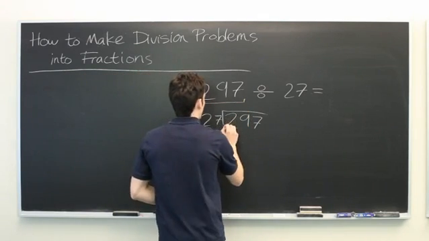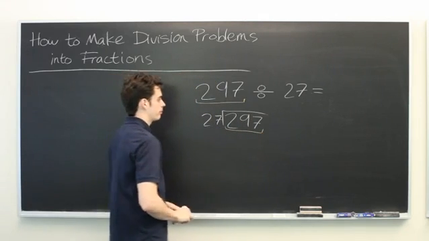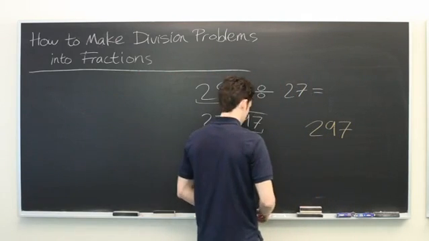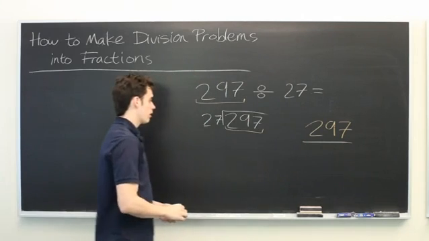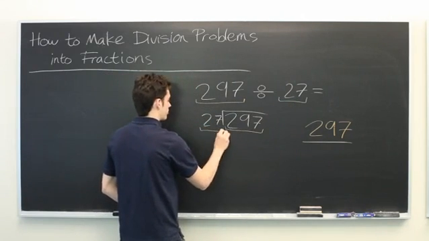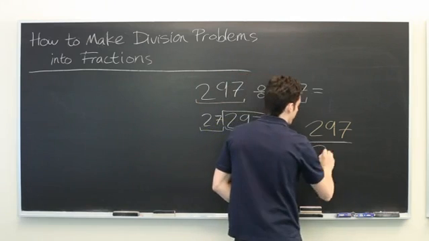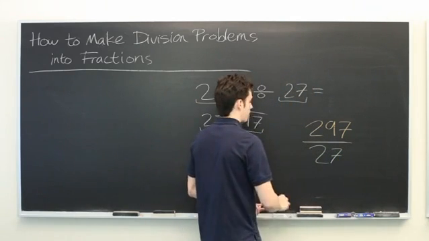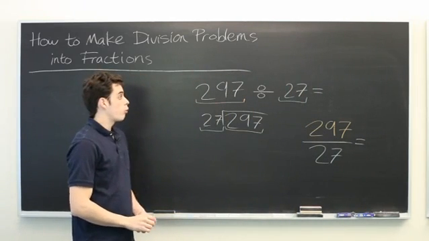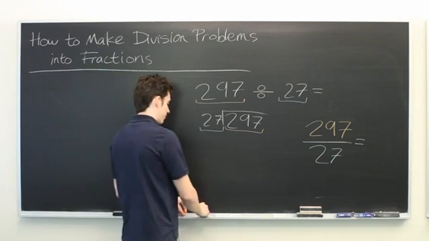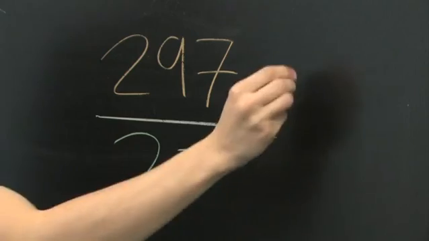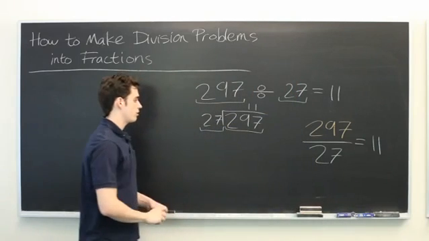First, we want to identify the dividend, which is usually the larger number in the problem. Next, we want to find the divisor, which in this case is 27. That will go in the denominator. Finally, we want to know the quotient, which for all of these is the same. The answer is 11. And that's all there is to it.